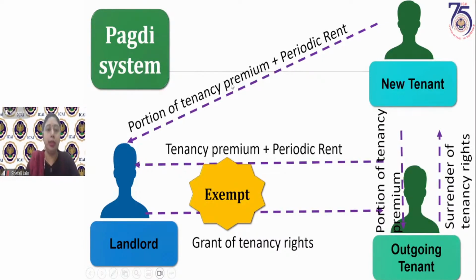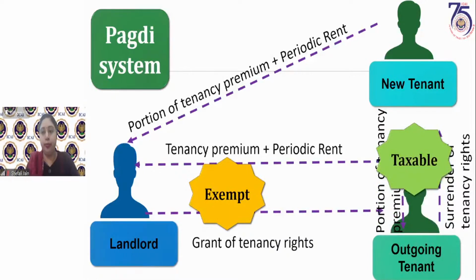So this particular transaction, that is the grant of tenancy rights by the owner or the landlord to the tenant, is exempt. The second transaction was that the outgoing tenant has surrendered his tenancy rights to the new tenant. Now this is taxable because there is no exemption. The exemption is only with regard to the renting of residential dwelling by the landlord to the tenant.